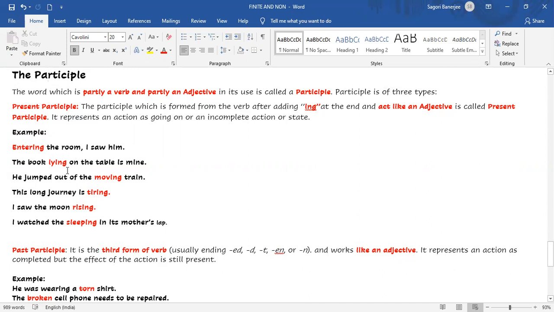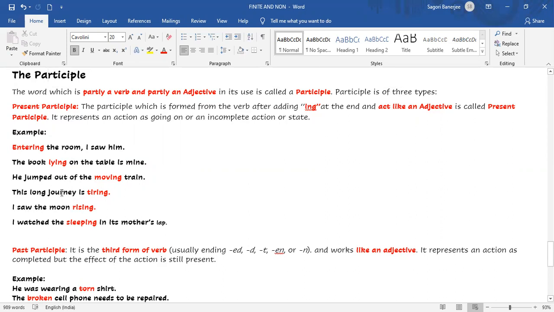The book lying on the table. Here you see, lying is telling about the book. Which book? The book which is lying on the table. So lying is describing the book, a noun. So lying is again a present participle, because it is acting as an adjective, as well as it is verb plus ing. He jumped out of the moving train. Moving is qualifying train, the noun. This long journey is tiring. Here tiring is the present participle, because it is telling about the long journey, which is a noun.